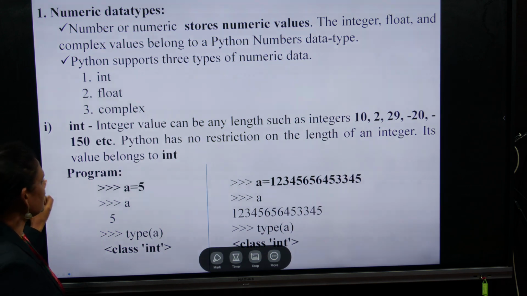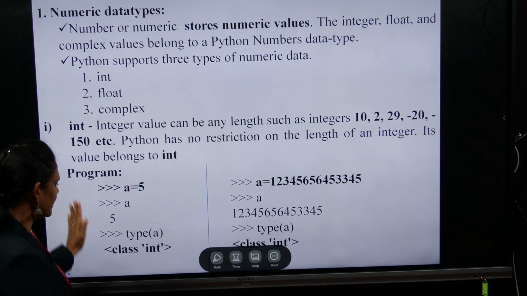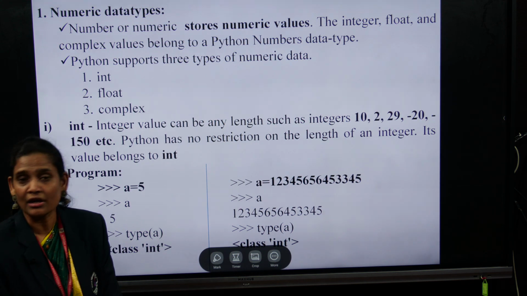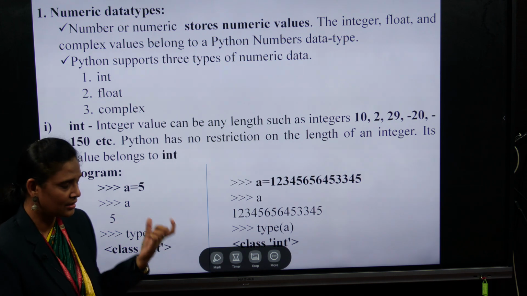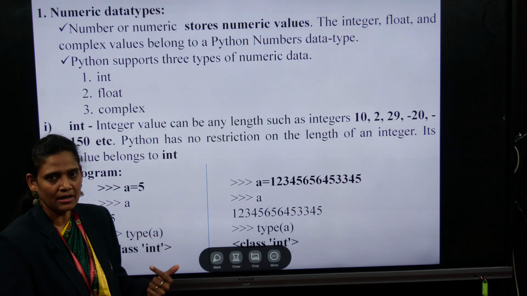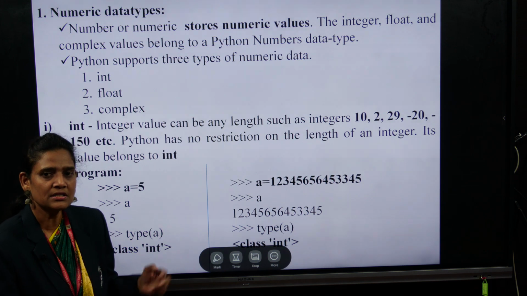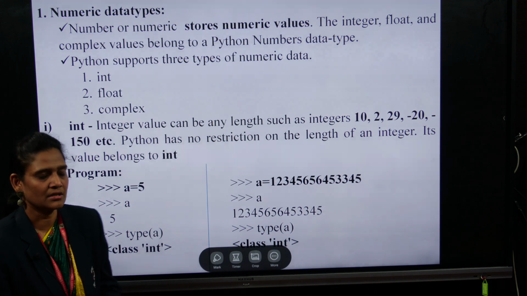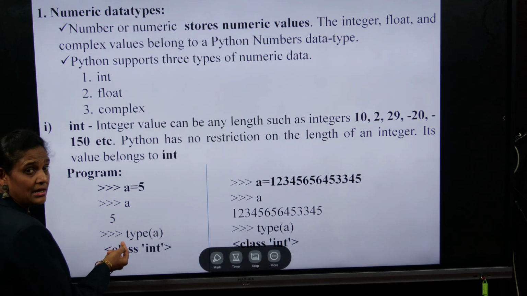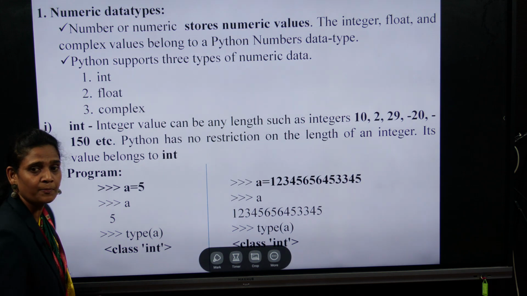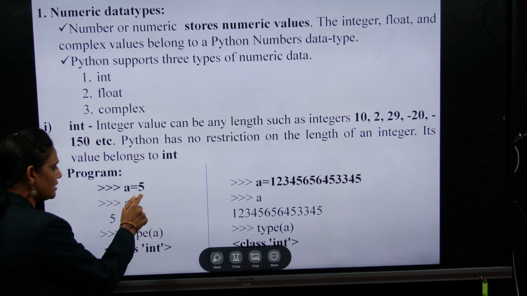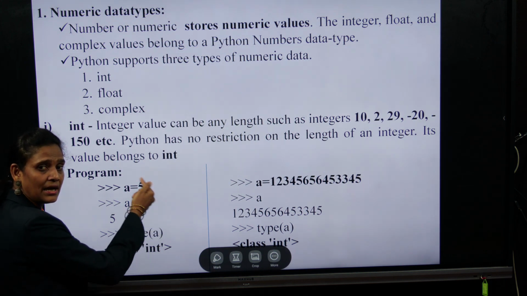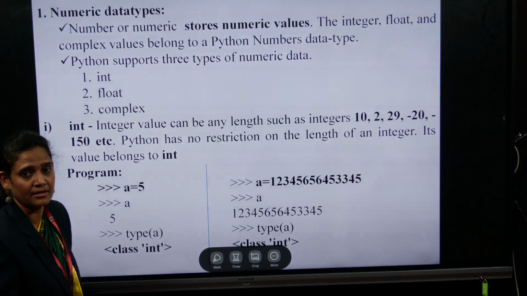Compared with other languages where we have to declare the data type, in Python we do not declare any data type. According to the pattern we give, it is interpreted and converted into an object, and when we check the data type of that variable, it shows as an integer. For example, here a is a container and 5 is a value. So a is an integer variable, but the 5 is stored in the container. What is the container here? a is the container.